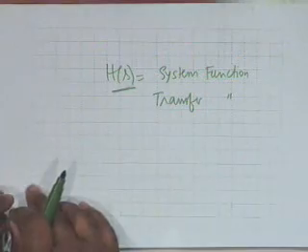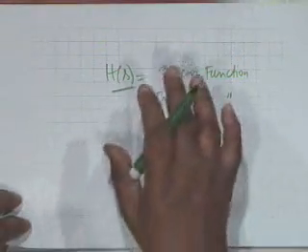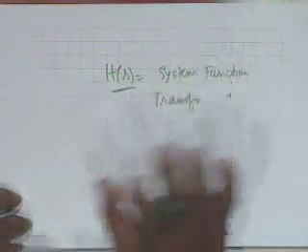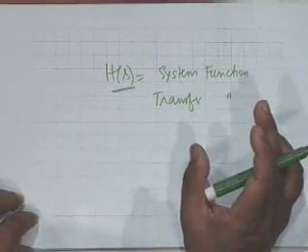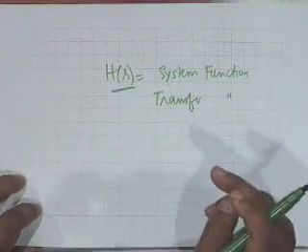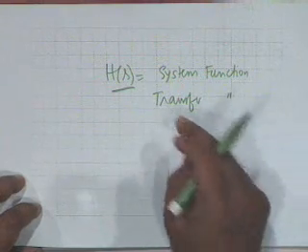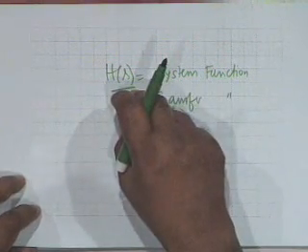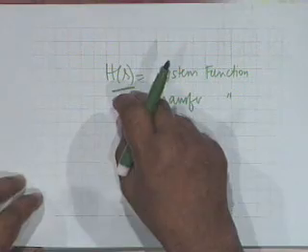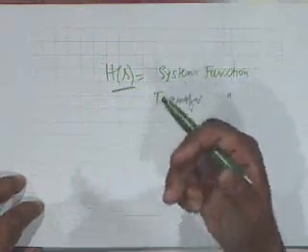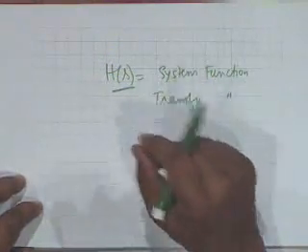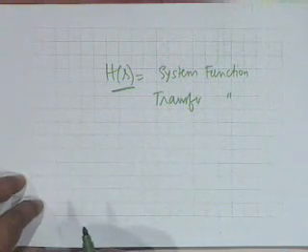All right, this must be made clear that the Laplace transform may exist, the Fourier transform may not exist. It may be quite appropriate to talk about H of s, but it may not be appropriate to talk about H of j omega, because H of j omega may or may not exist. All right, this must be distinguished.